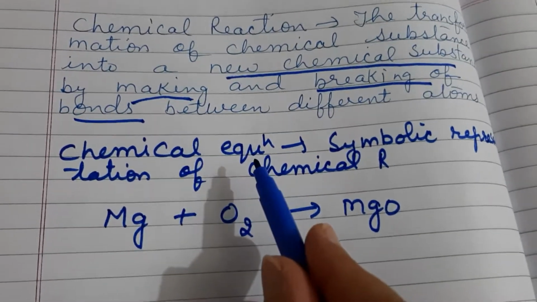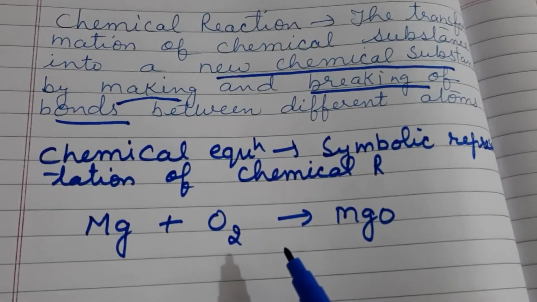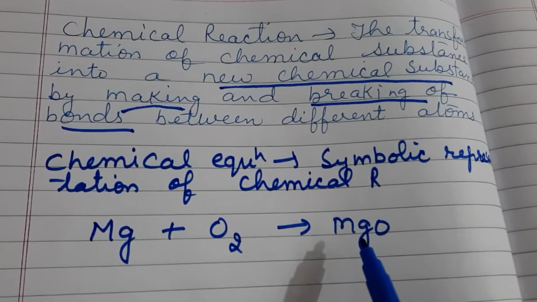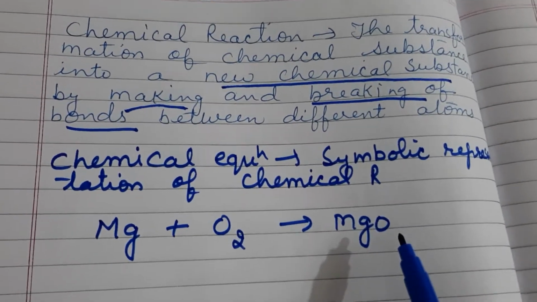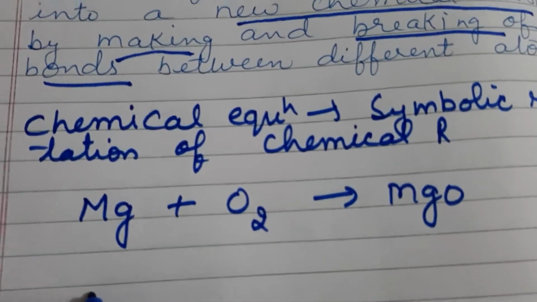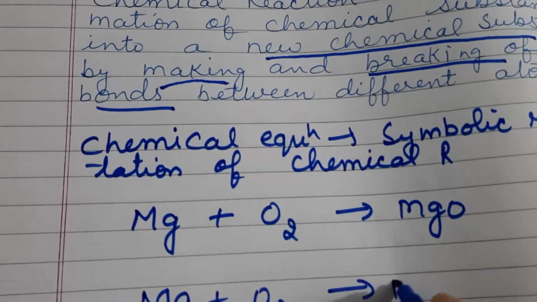These chemical equations are also of two types: unbalanced chemical equation and balanced chemical equation. This is an unbalanced chemical equation, also known as the skeleton chemical equation, and the other one is the balanced chemical equation, like Mg plus O2 gives MgO.